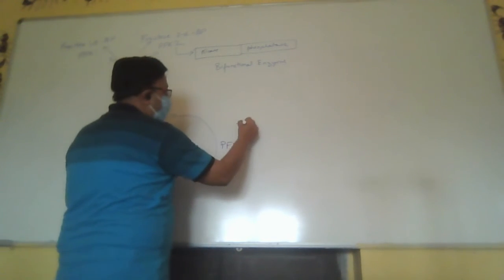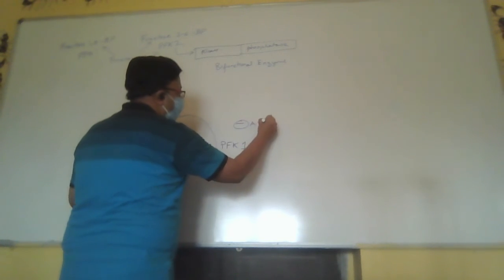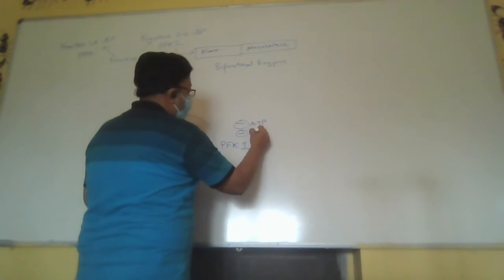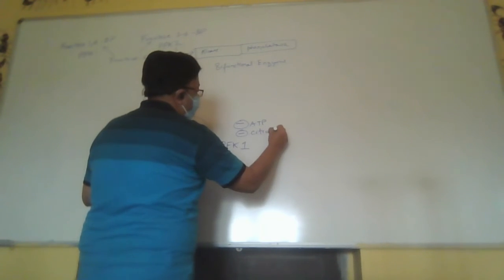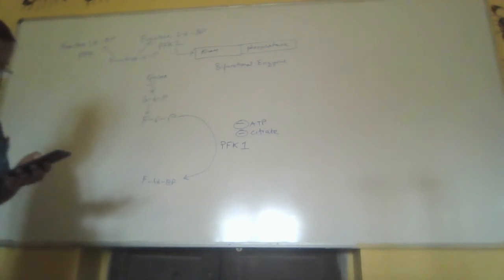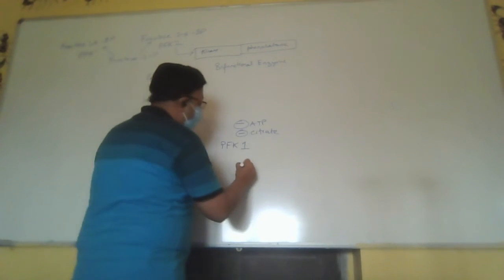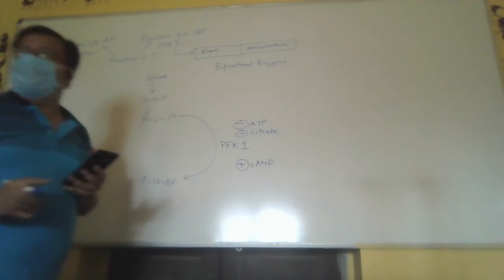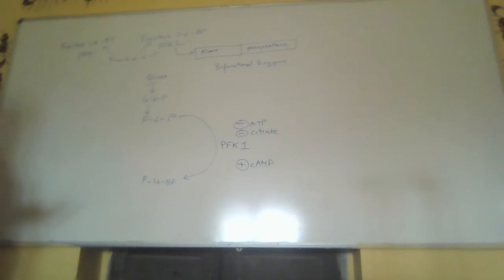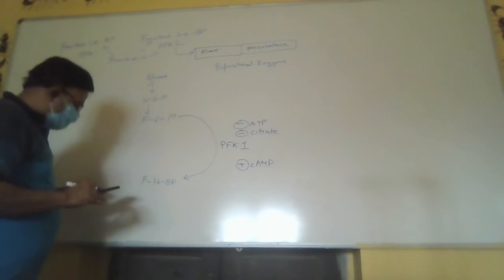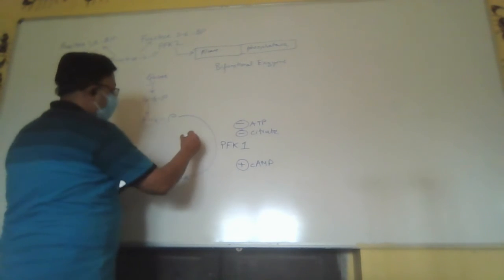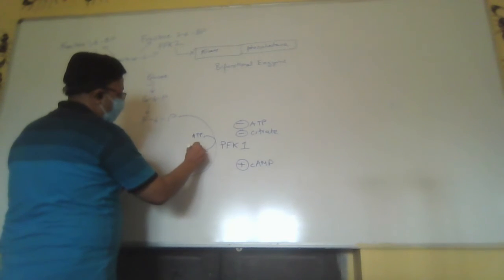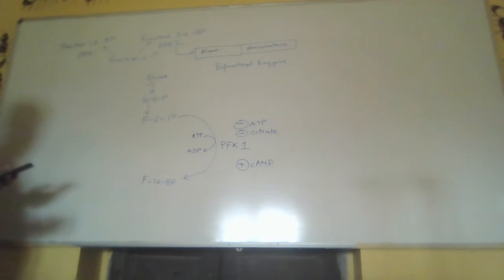You know that ATP has got a negative role. It inhibits the enzyme. Who else inhibits? Citrate. Citrate inhibits. Stimulation, this is later, another compound known as cyclic AMP. This stimulates it. High levels of cyclic AMP means energy state of the cell is low. And what happens over here? ATP, ADP.